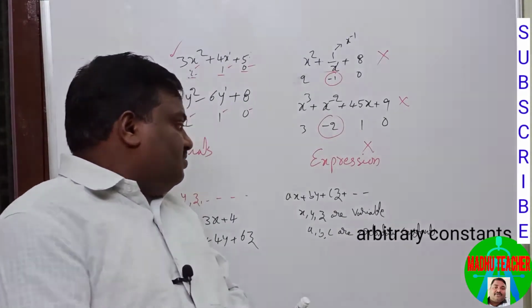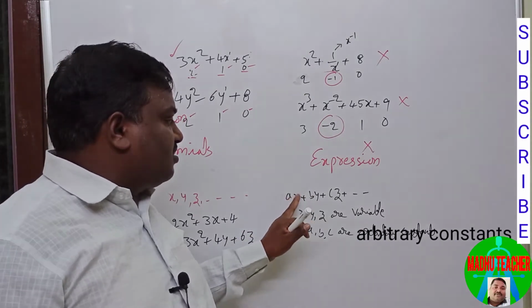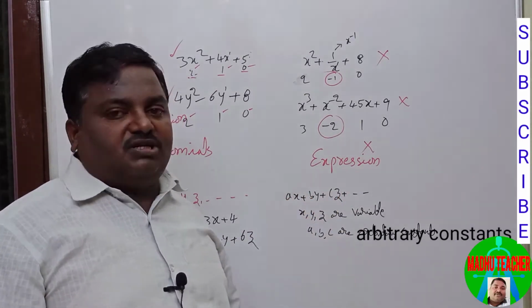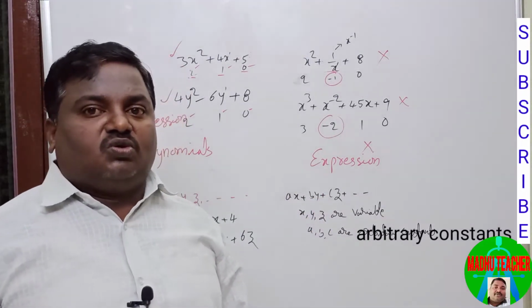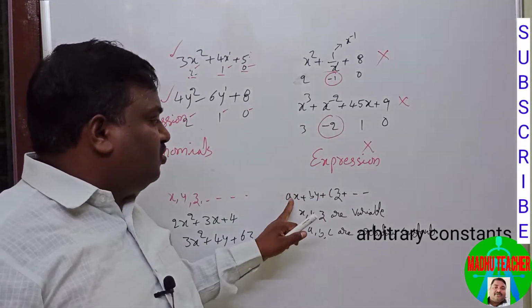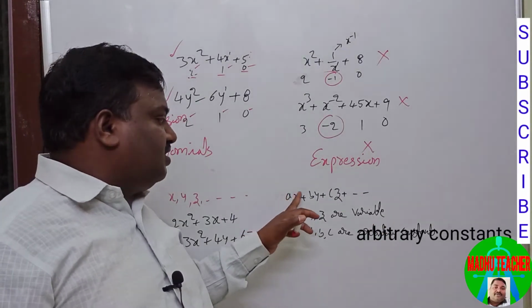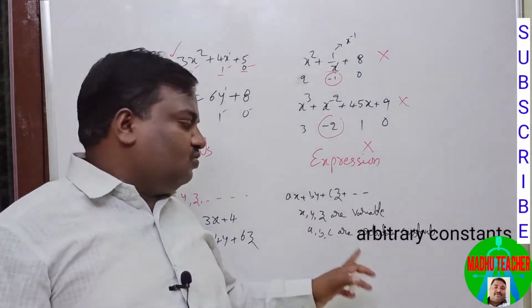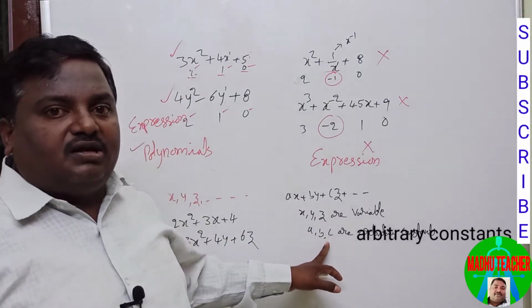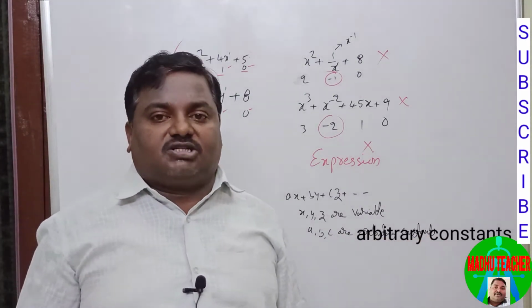We don't know what those real numbers are, so instead of real numbers we kept a, b, c. So these a, b, c we are taking as constants, arbitrary constants.